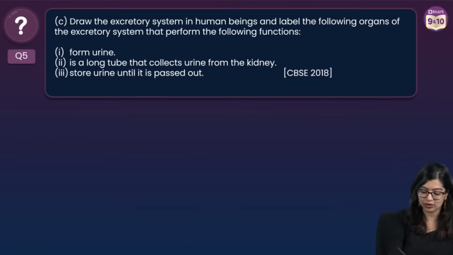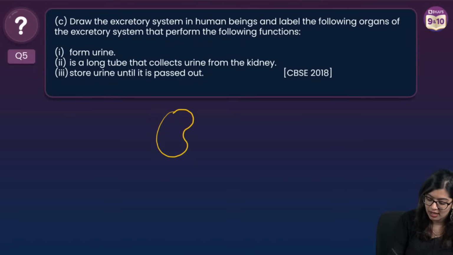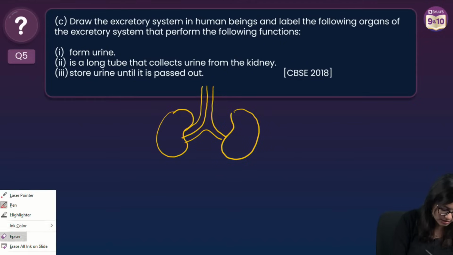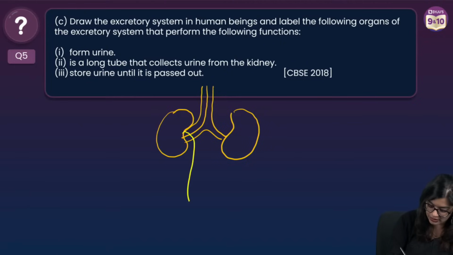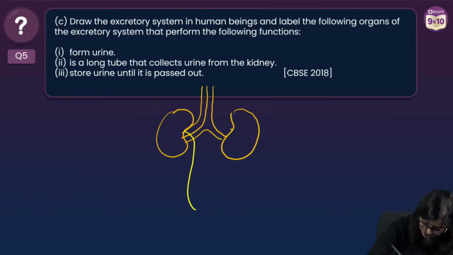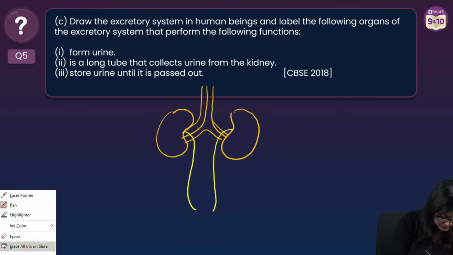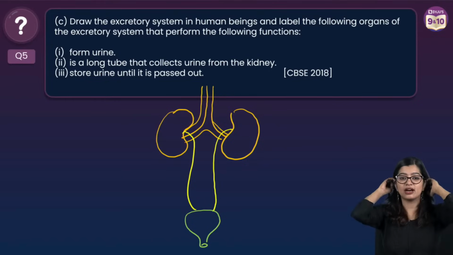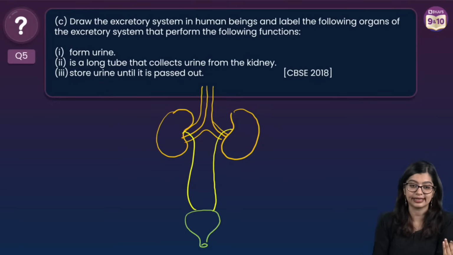Like I said, you will not get to draw, but because this question is asking us to draw, I'm going to quickly and roughly draw this. I'm just roughly drawing it. Please don't mind, it may look a little rough, so please don't mind how it looks. Okay. Right? So here, as we all know, we have a rough version of the excretory system.